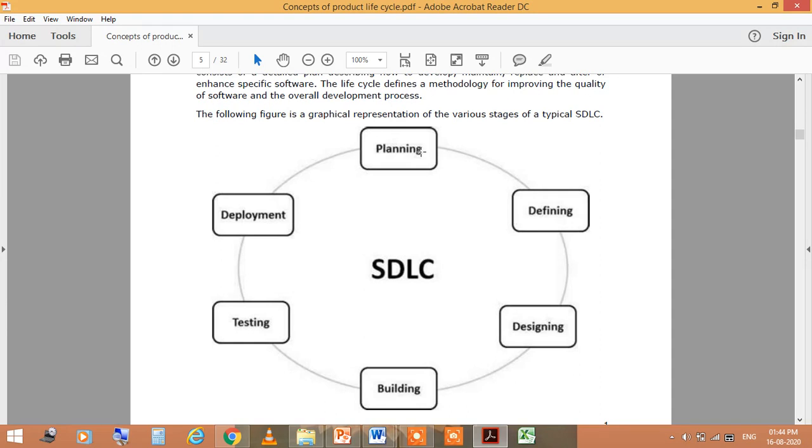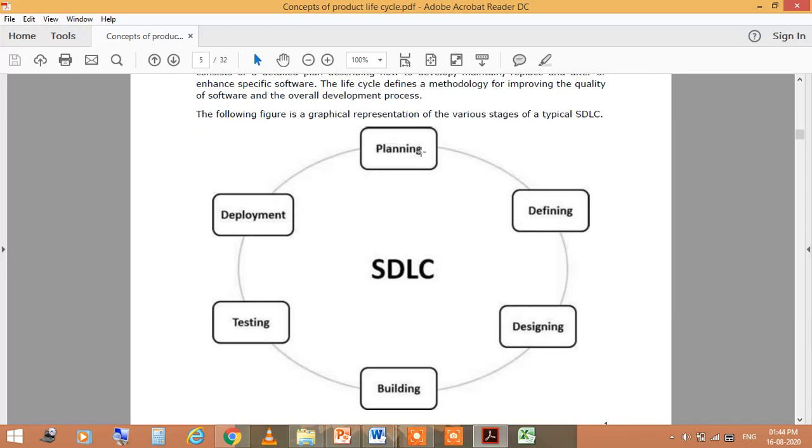So first of all you have to plan, and then you have to initialize the variables. What are the variables used in the programs? So for the input variable and for the output variable. In the input you store the values, and the output stores the answers. So it all depends on the defining phase.